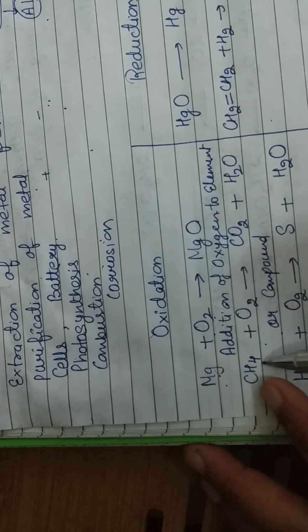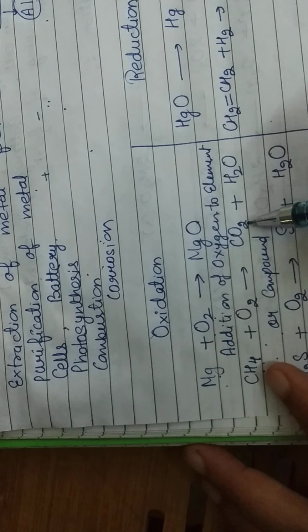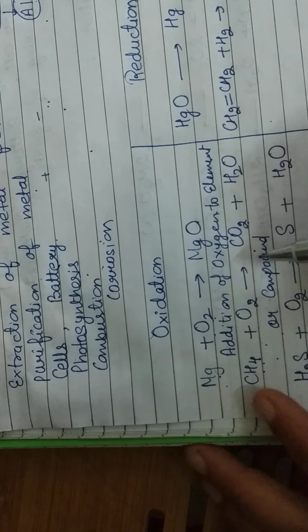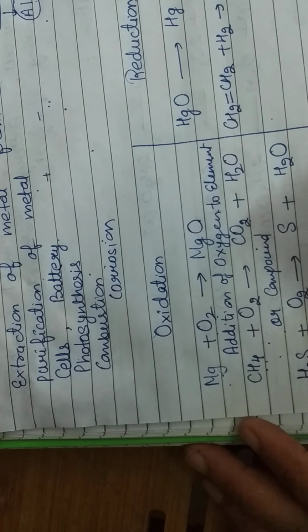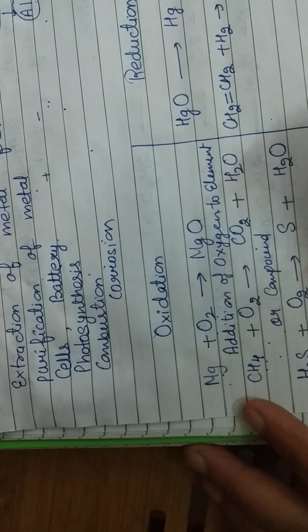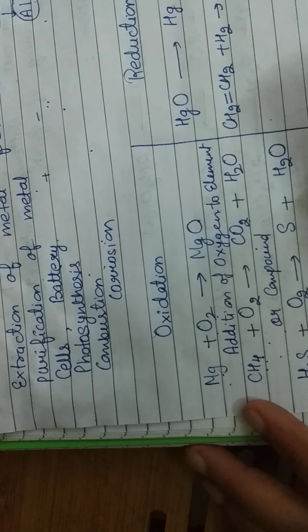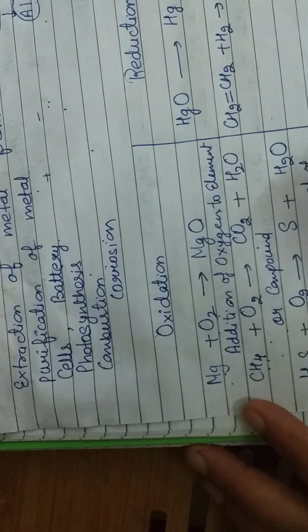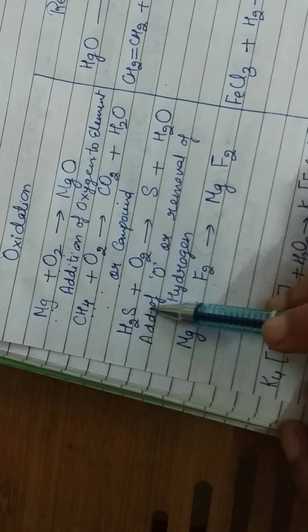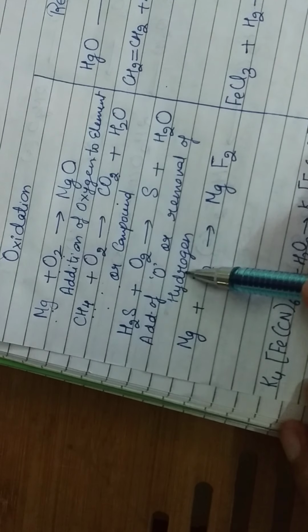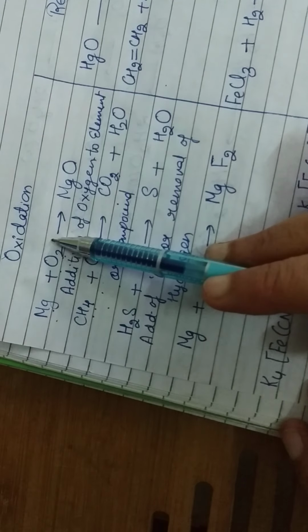Now in this reaction, in CH4 hydrogen is removed and oxygen is added. So we can say that addition of oxygen or removal of hydrogen is called an oxidation process.